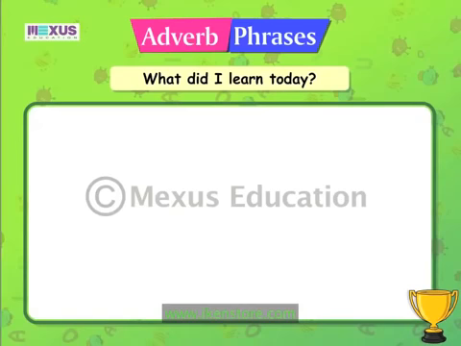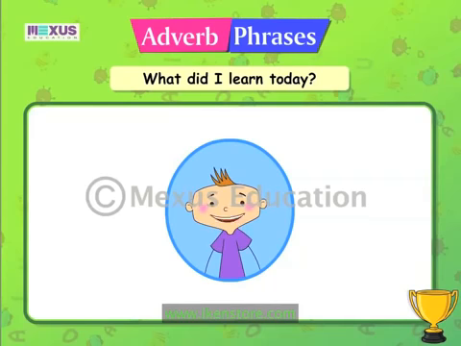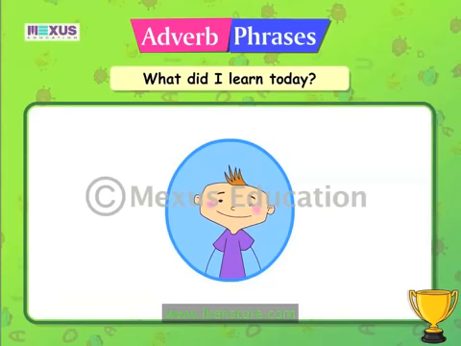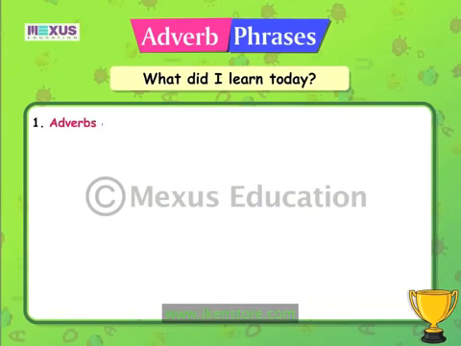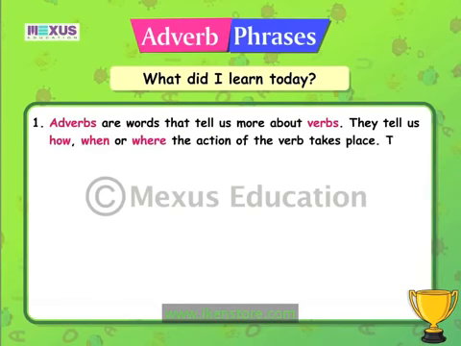Yeah. Before we go get some ice cream, let's revise all the points we have learned in this lesson on adverb phrases. Adverbs are words that tell us more about verbs. They tell us how, when, or where the action of the verb takes place. They are verb helpers.